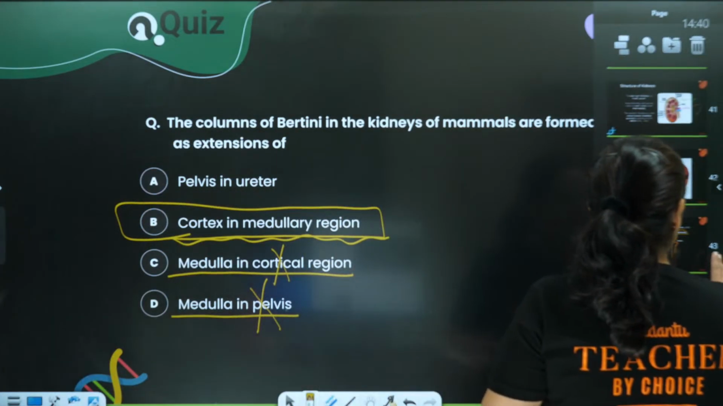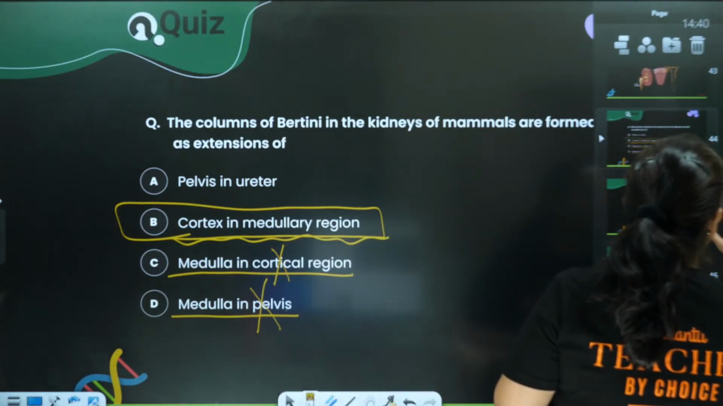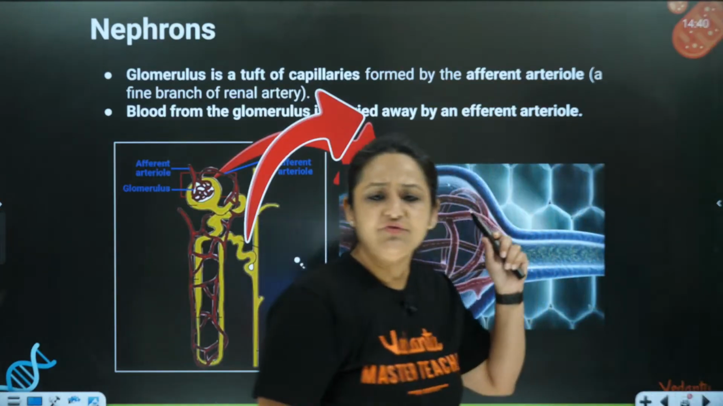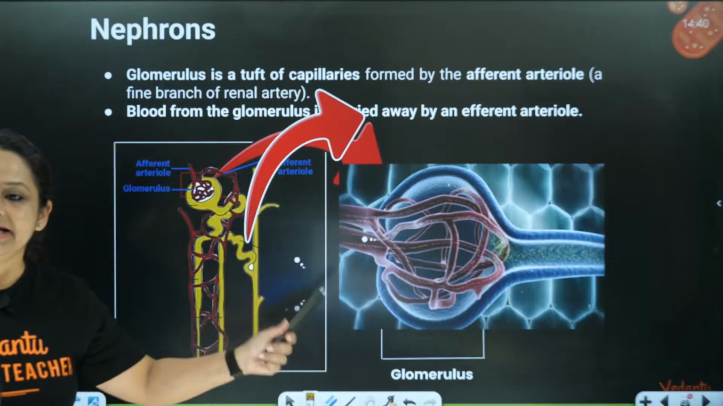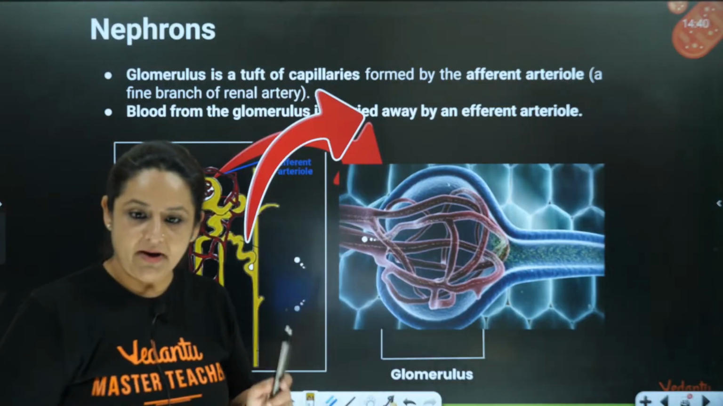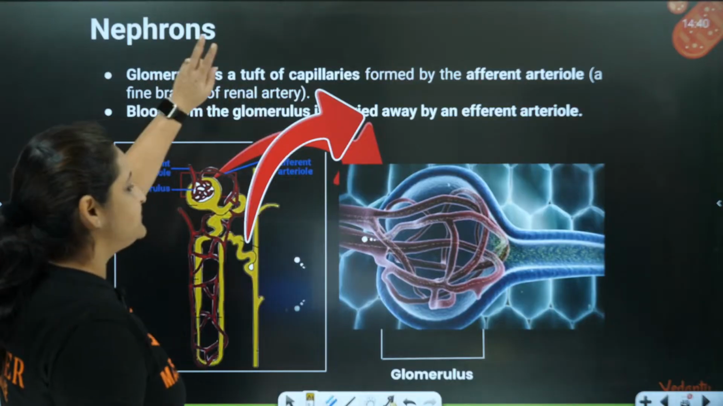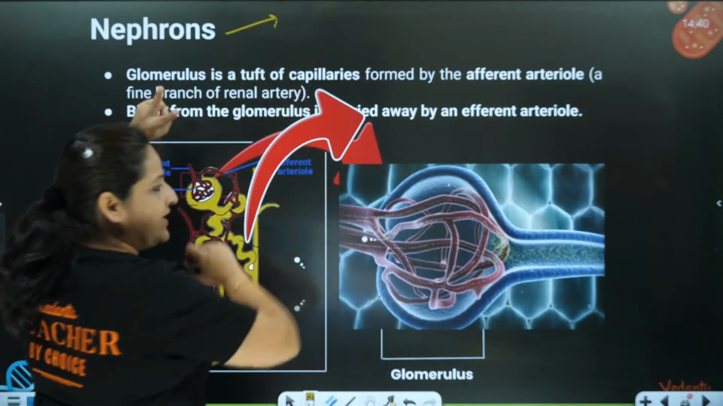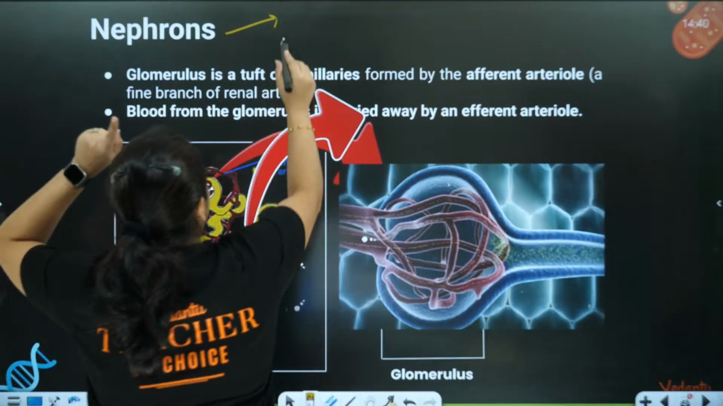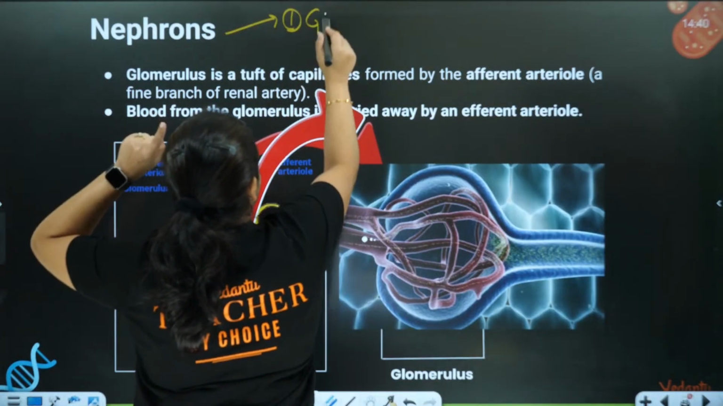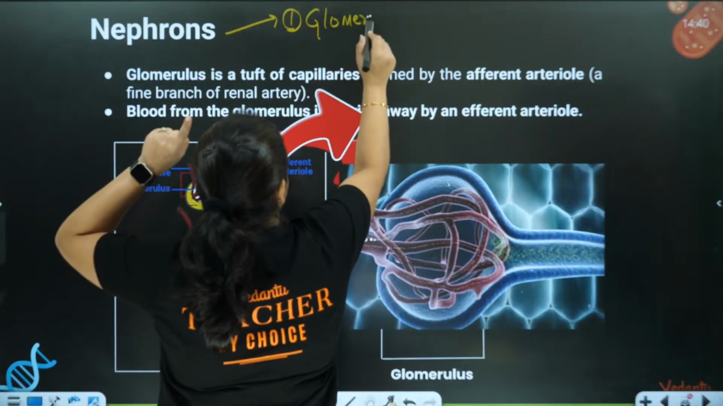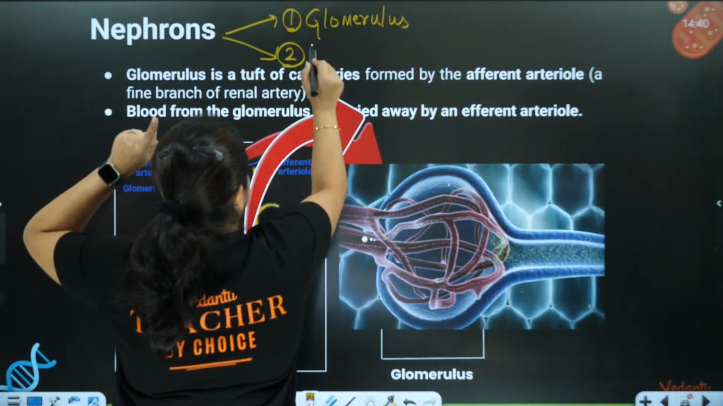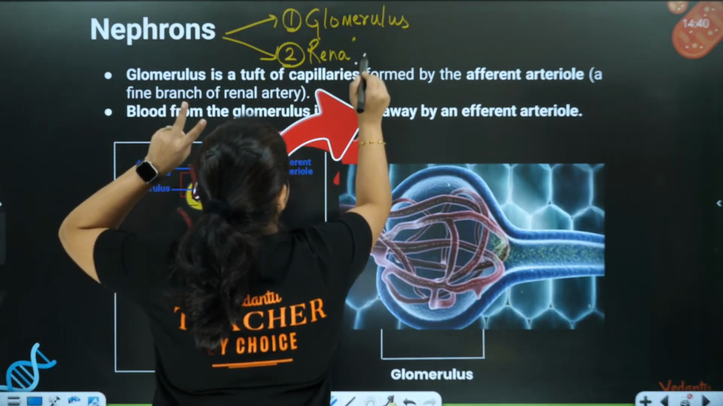Now I'm going to explain to you the structure of a nephron. So be very careful and understand this very, very importantly. A beautiful picture is given over here, and I'll take the help of this picture to explain the whole part. Nephron, as I told you, is made up of two things. Number one is called glomerulus. So nephron is made up of two parts. One is the glomerulus and the other is the renal tubule.